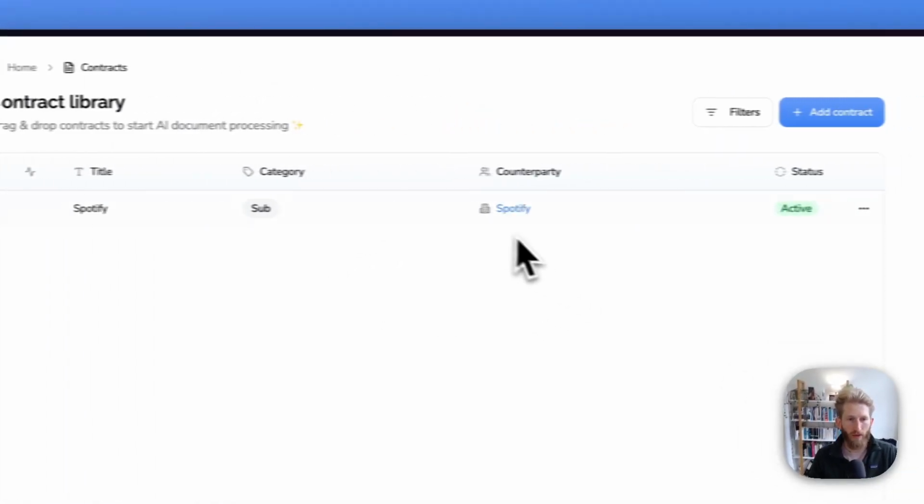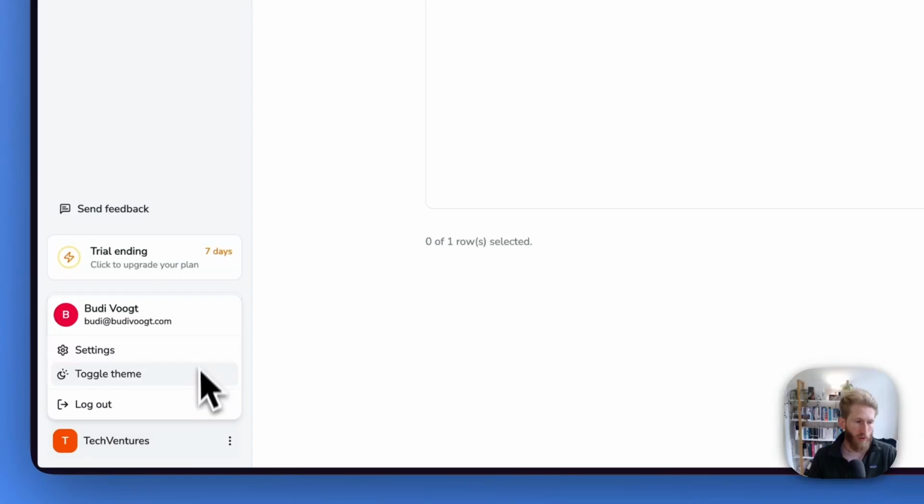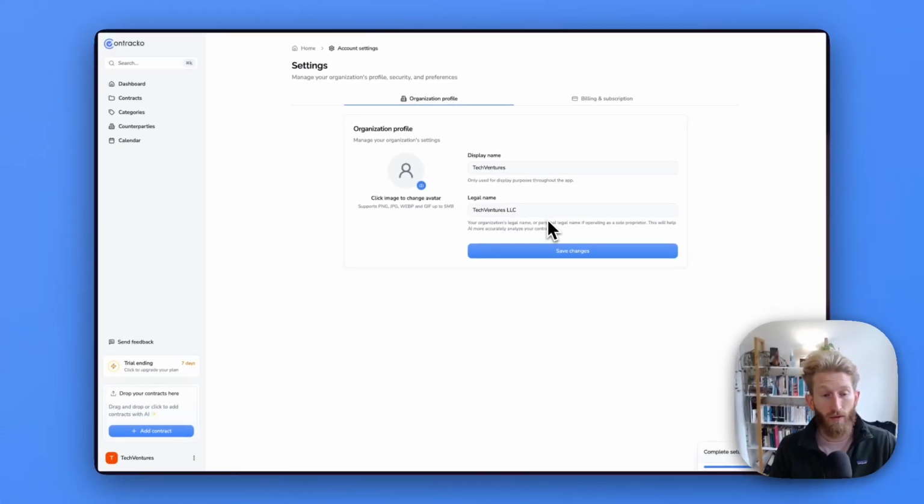Let's talk about counterparties. Counterparties are necessary for our system to discern who your contracts are with. When you sign up, during onboarding or in your settings, you can configure a legal name for your organization, or for you as an individual in case you are an individual or sole proprietor. Our AI model is instructed to then look for that name to ascertain who you are and to be able to deduce who the counterparty is.